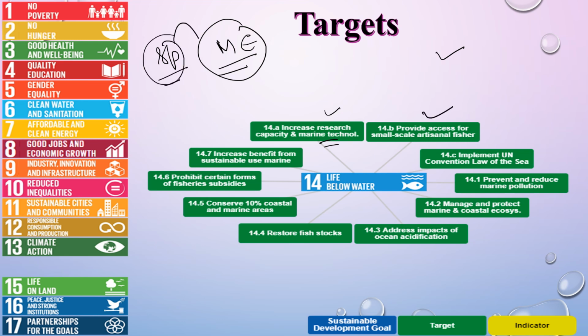Provide access for small-scale artisanal fishers, implement UN Convention on the Law of the Sea, prevent and reduce marine pollution, manage and protect marine and coastal ecosystem, address impacts of ocean acidification, restore fish stocks, conserve 10% of coastal and marine areas, prohibit certain forms of fisheries subsidies, increase benefit from sustainable use of marine resources. So these are the targets which are to be achieved under this goal.